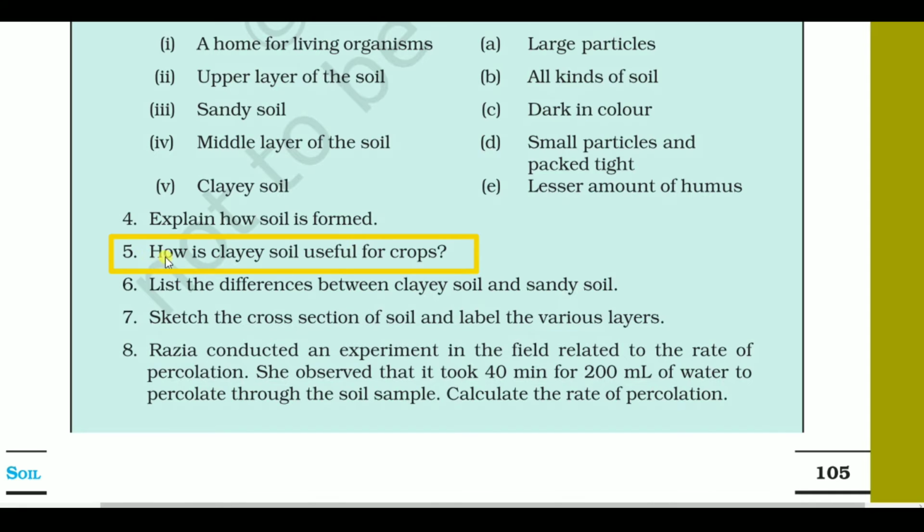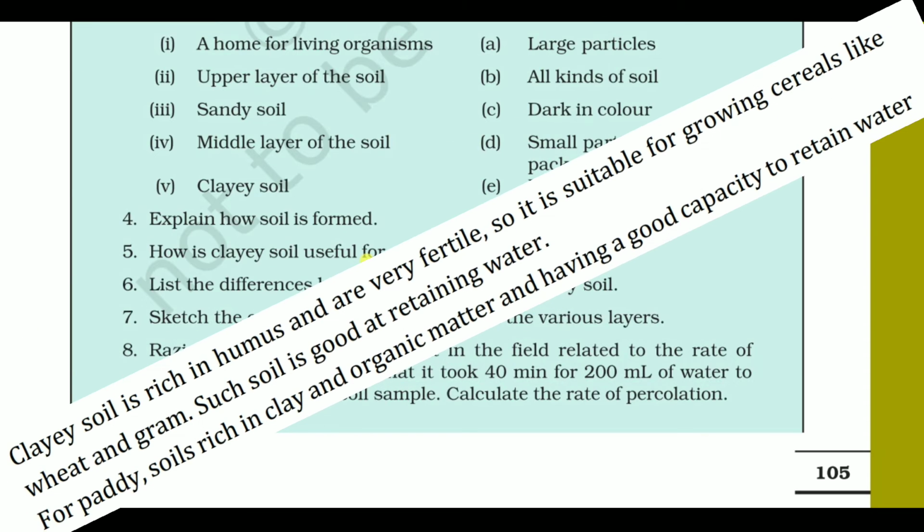Number 5, how is clay soil useful for crops? Not for all the crops, but generally paddy is grown in a vast part of India, and that requires clay soil. Gram requires clay soil. Wheat requires clay soil because clay soil has the highest water retention capacity, and it also contains humus. Clay soil is rich in humus and very fertile, so it is suitable for growing cereals like wheat and gram.